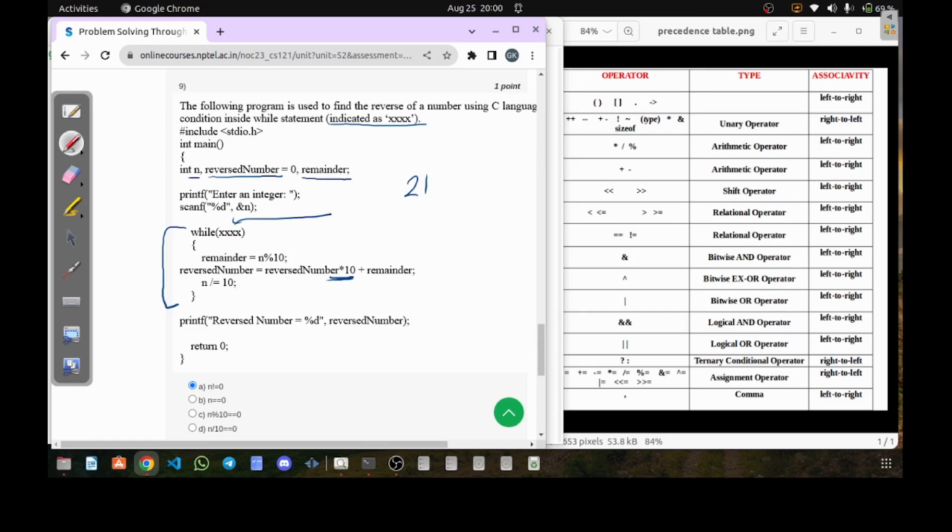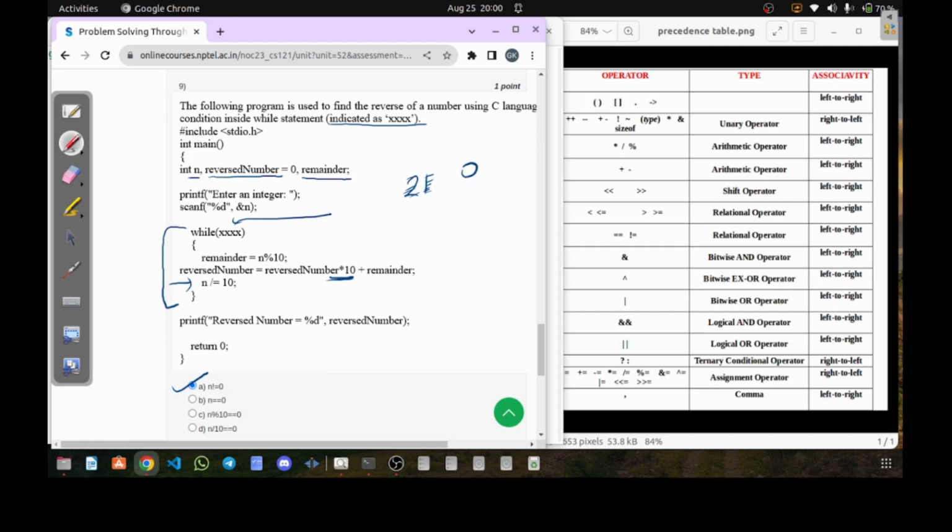here we should write option A as the condition. Means till the value of n is not equal to 0, we'll iterate the loop. Here as you can see, we have written n divide equal to 10. So what will happen here? It will keep on dividing the number. First time when it is dividing, we'll get n as 2. Next time when we are dividing, we'll get n as 0. I hope you're getting my point.